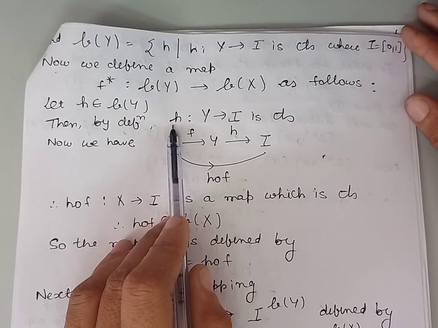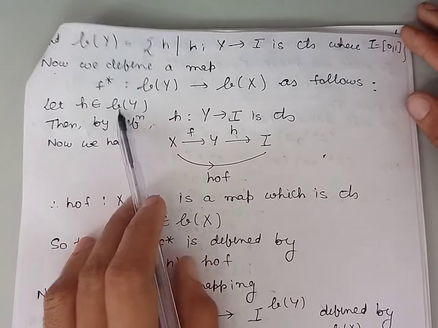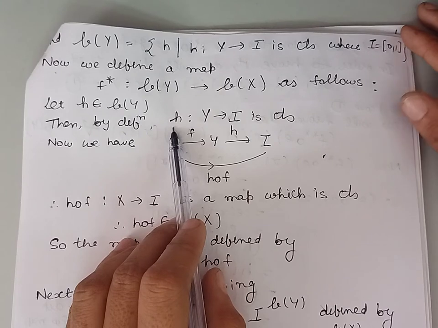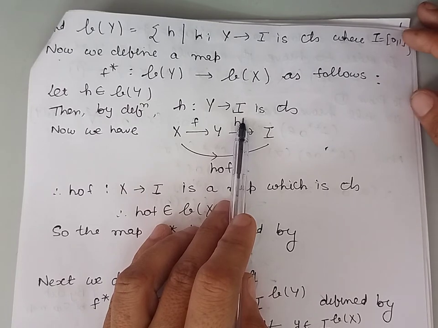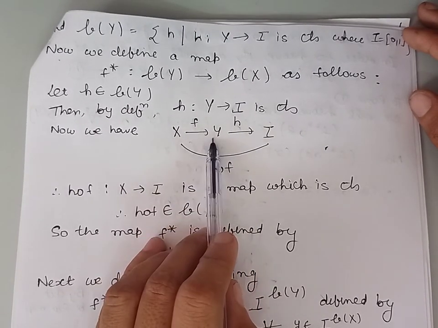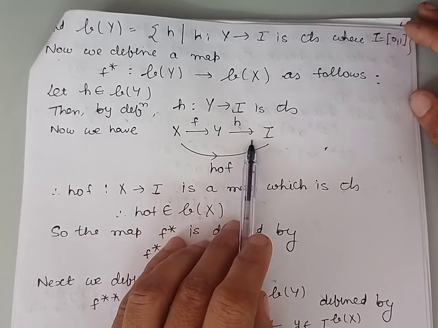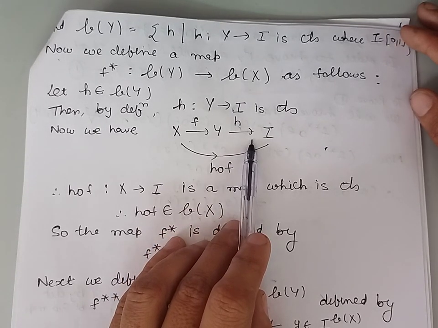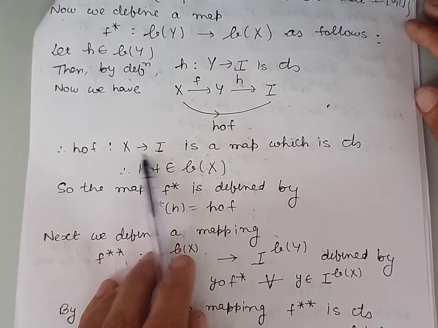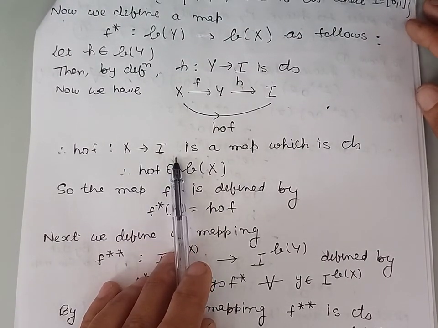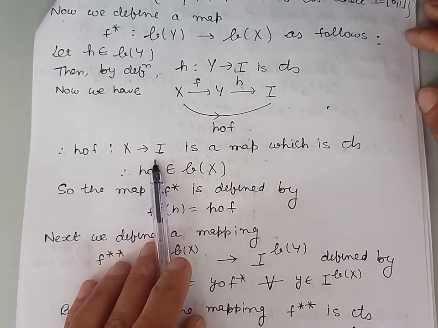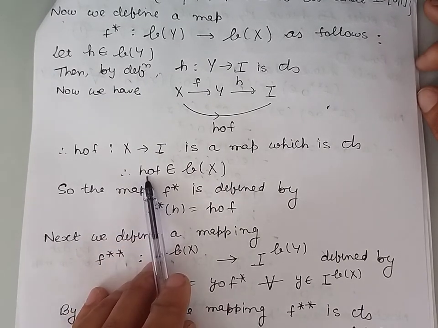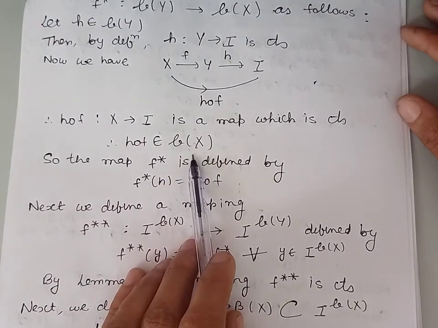So h belonging to this family means h is a continuous function defined from Y into the unit interval I. Now f is a function from X into Y, h is a function from Y into I. So the composition of h with f is a mapping from X into I, and that will also be a continuous function. So by definition, this function belongs to the family Bx.